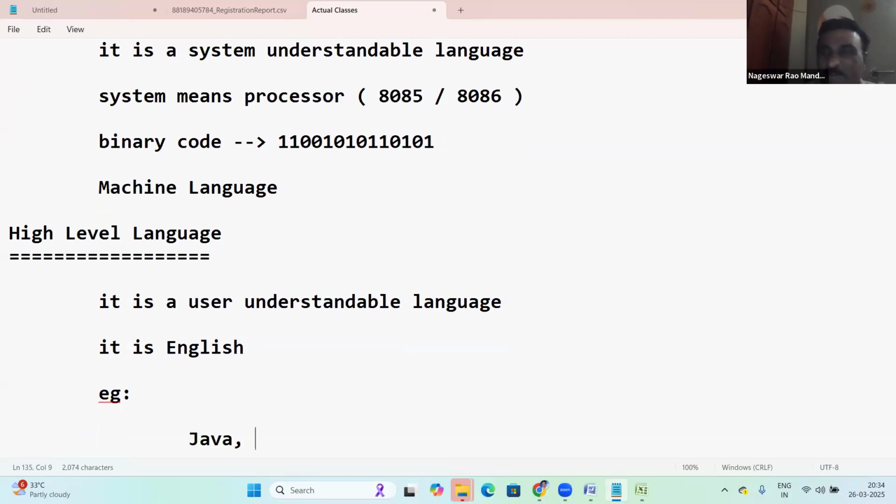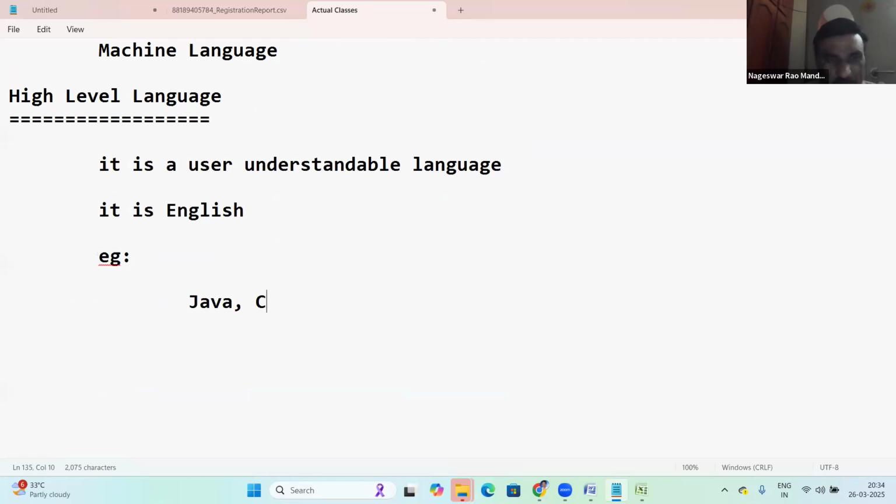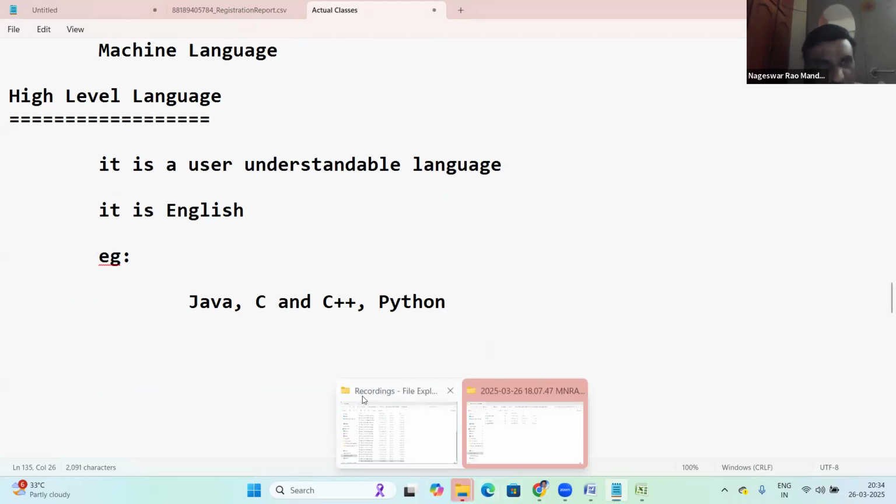An example of a high-level language: Java is a high-level language. Java, C and C++. So these are all English programs, right? It's English only here. Java, C, C++, Python. These are high-level languages. Let me show a Java program.